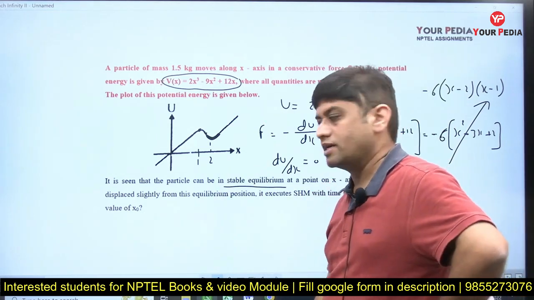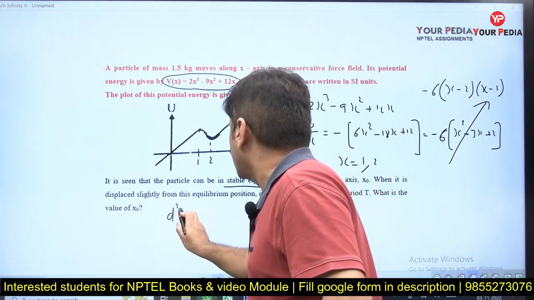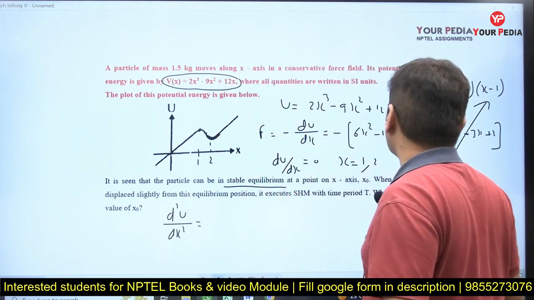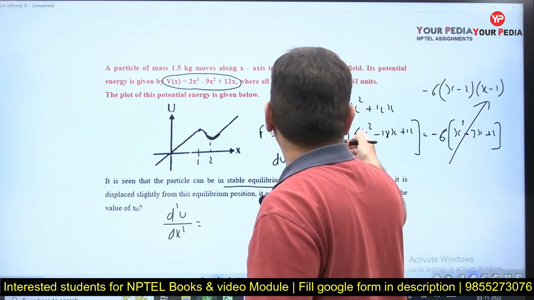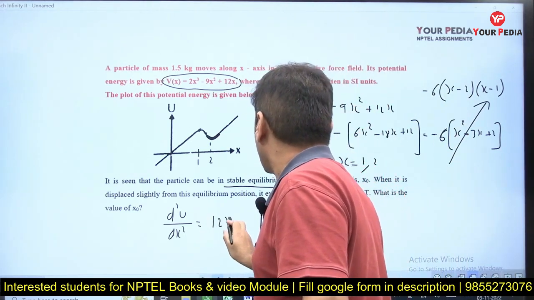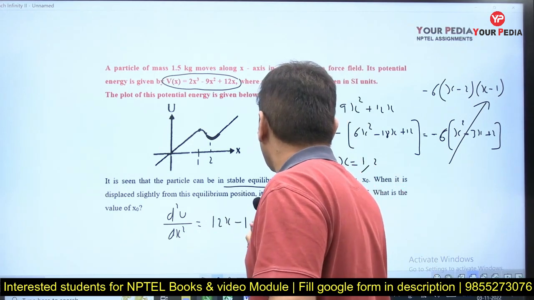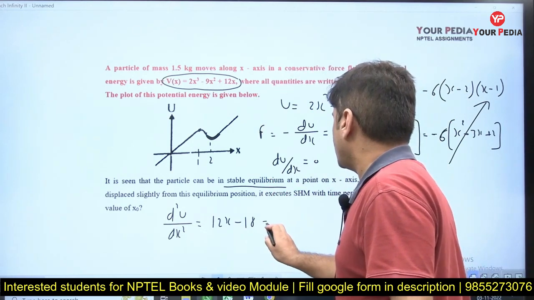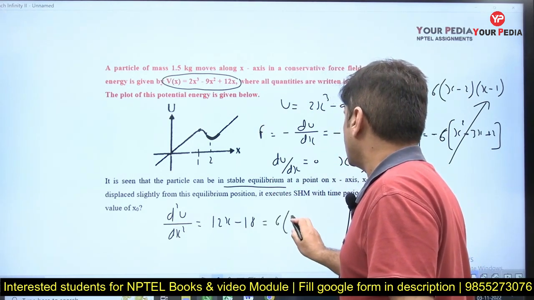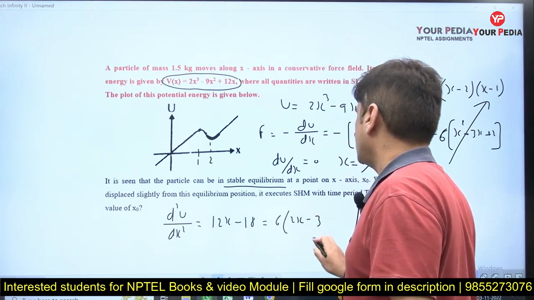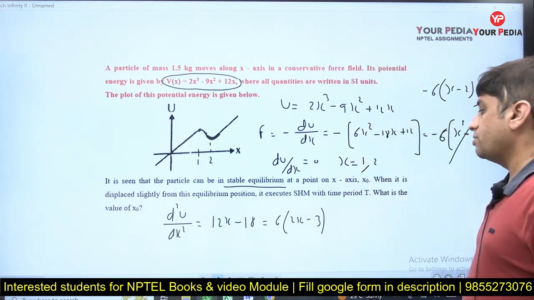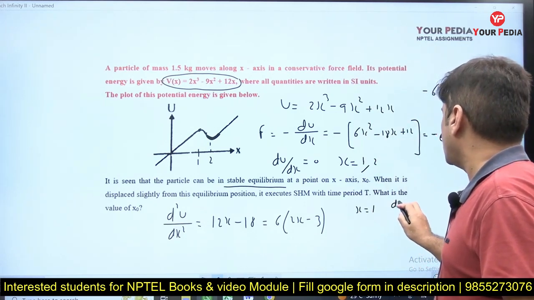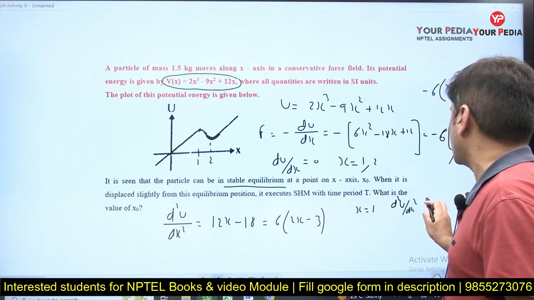Let's go mathematically. d square U over dx square. Let's find that. I again differentiate, 12x minus 18. Let me take 6 common, this is 6 times (2x minus 3). Now if I put x equal to 1, what is d square U by dx square coming?